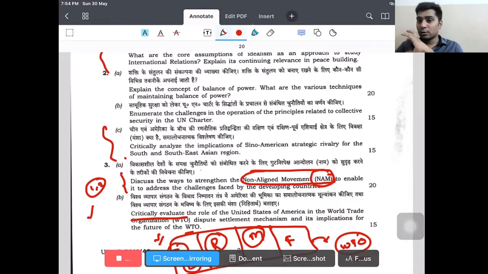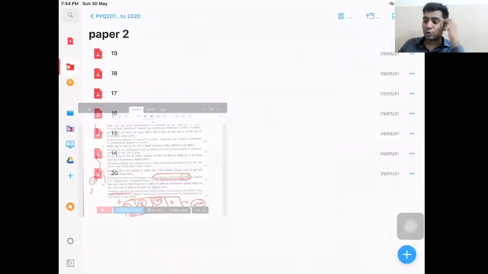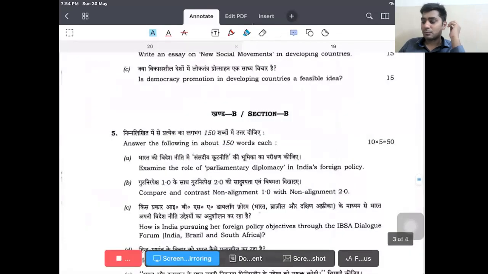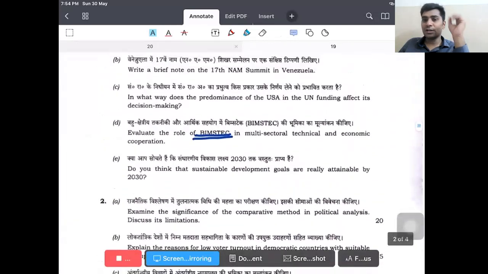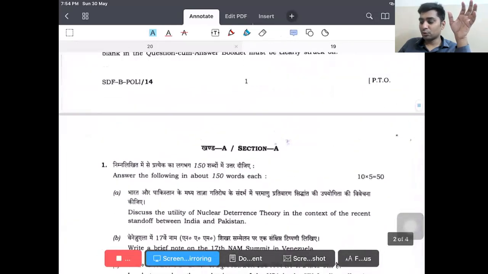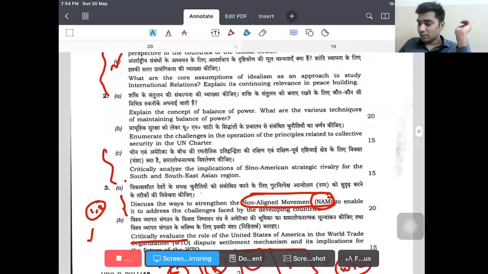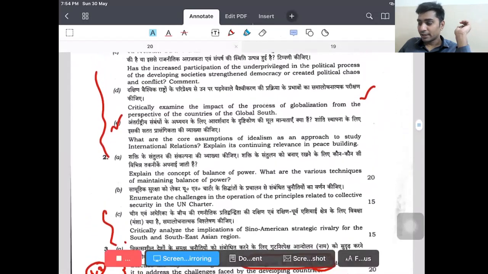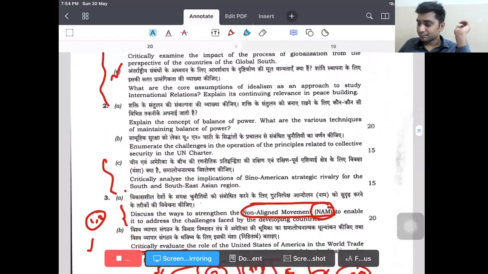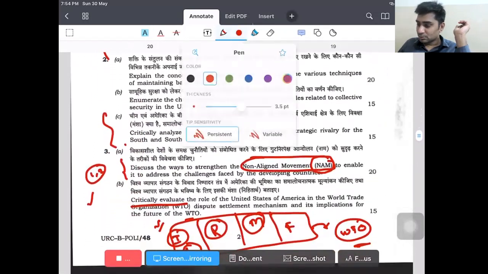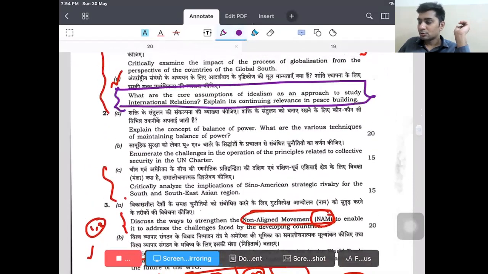So this is what the 2020 paper is considered, and then I'll just show you the 2019 paper, and how this paper can be discussed from the perspective of the thinkers. See, in the 2020 paper, there is one question which was asked directly from the topic that we read. What is the direct question that we read? This one. What are the core assumptions? This I read directly. So this was a direct question.